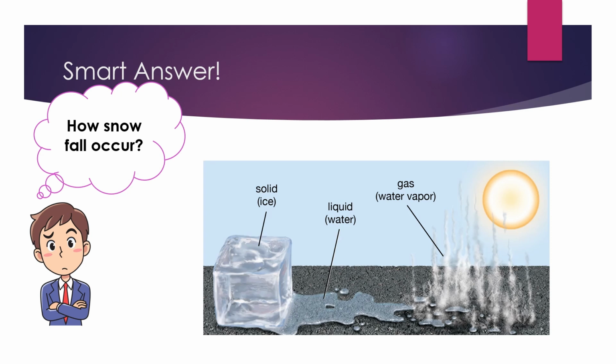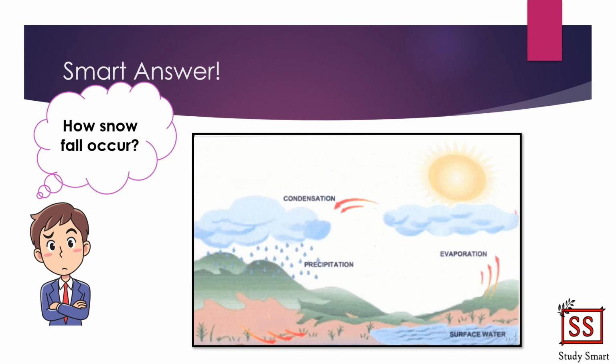Alright, now let's see in detail. So, what actually happens? The water in the ocean and lakes evaporates with heat and this will cause the water to transform into steam. The steam will rise into the atmosphere. When the steam comes in contact with clouds which have a much lower temperature than the steam itself, the steam will condense to form water droplets. So, if the cloud temperature is above 0 degrees Celsius, rainfall is to be expected.